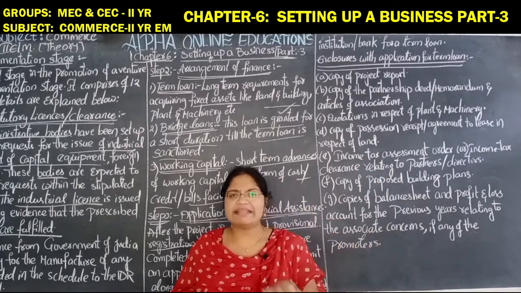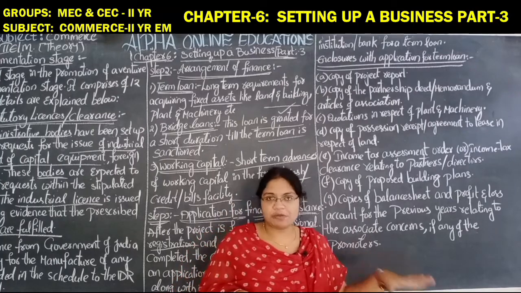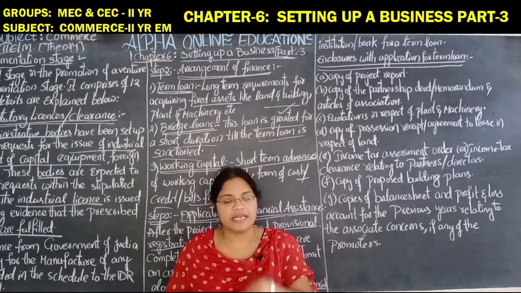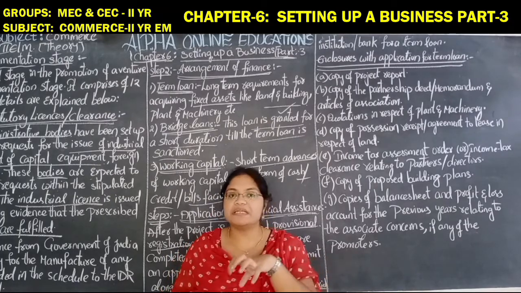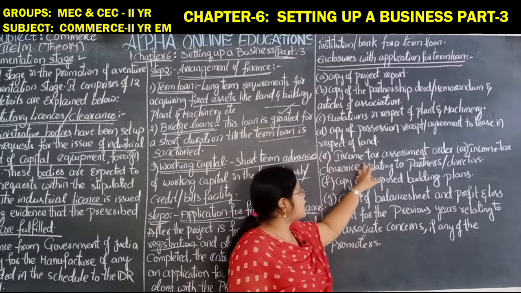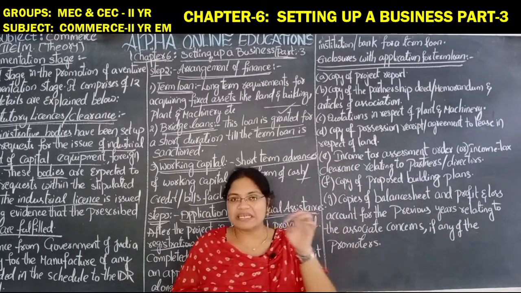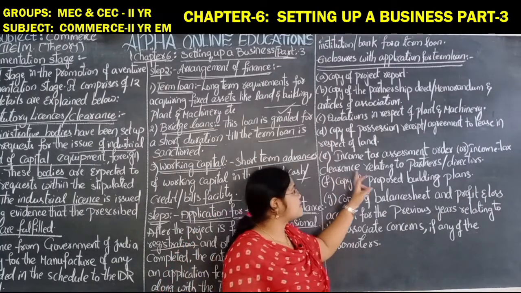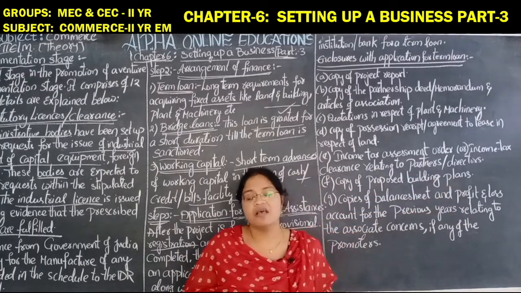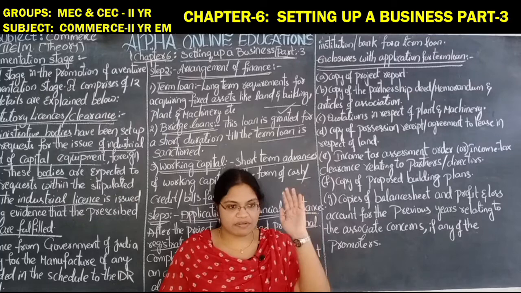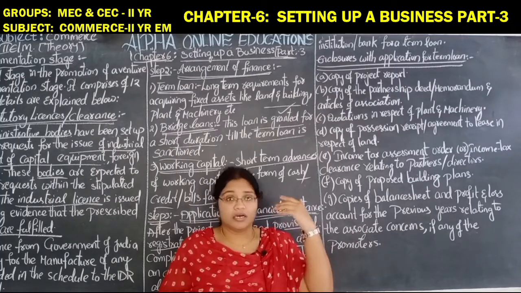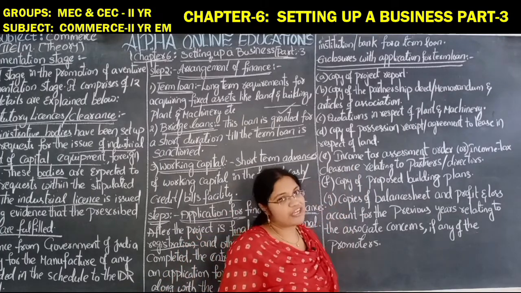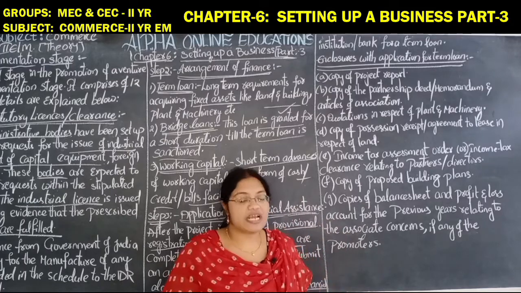If you are taking anything on a lease basis because you don't have sufficient money to purchase, and you have entered into a lease agreement, then you have to submit that agreement document also. Income tax assessment order: whatever income tax you are paying regularly, that assessment order also has to be submitted, or income tax clearance relating to partners or directors. The income tax clearance issued by the income tax department should also be submitted to the bank or financial institution in order to get the financial assistance.